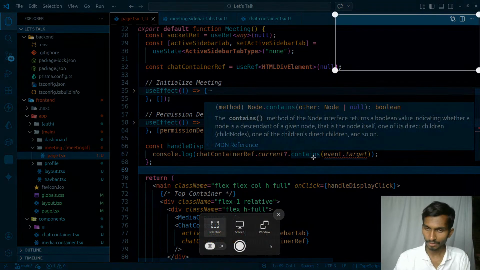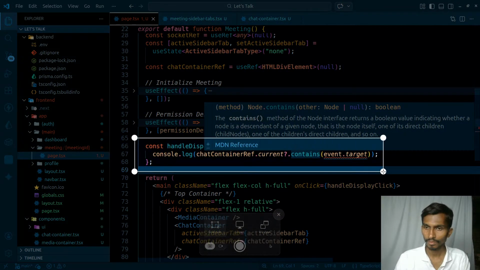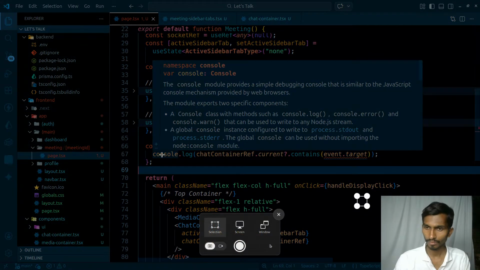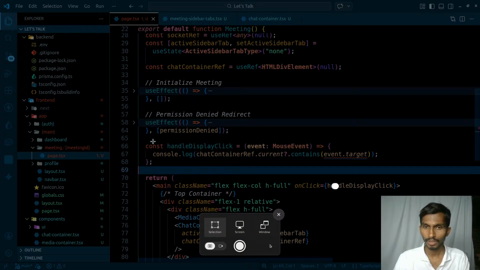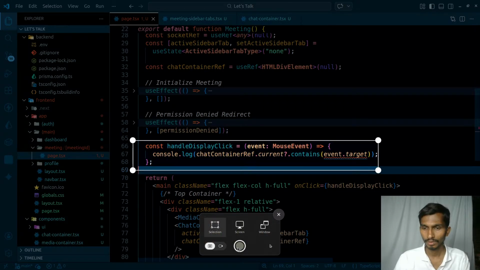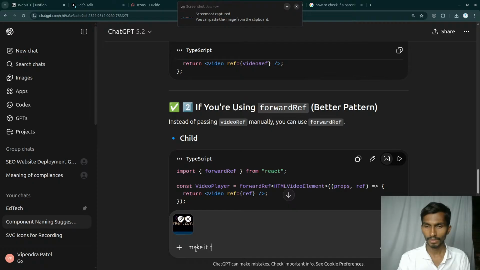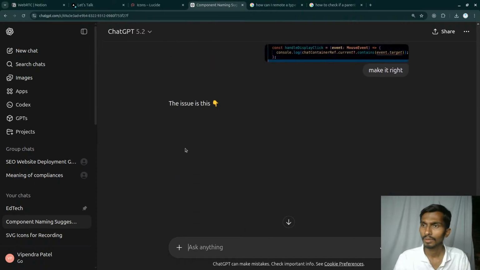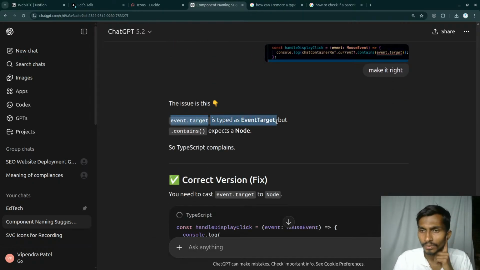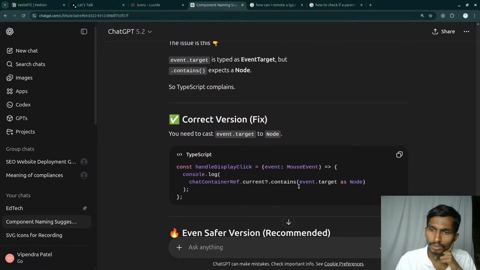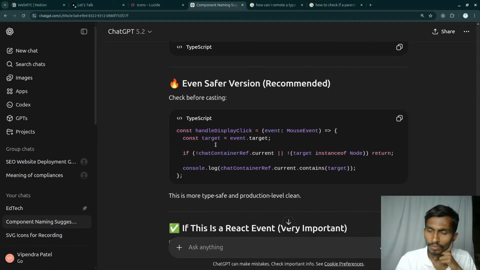Let me check, is this right or not? Okay, now this is fine. Make it right. Event is EventTarget but contains expects a Node. So in that case, event.target as Node. Really, just one thing. An even safer version is recommended.